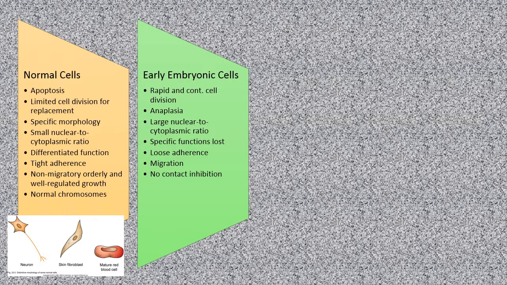Early embryonic cells have a rapid and continuous cell division. They run into anaplasia. There ends up being a large nuclear to cytoplasmic ratio. The specific functions are lost. They lose adherence. They start migrating, and they have no contact inhibition.